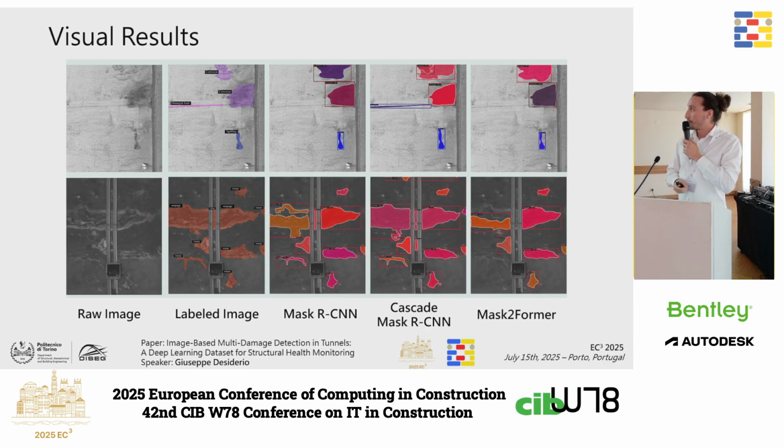This is a visual result of the prediction. We have in the first two columns the raw image and labeled images, followed by the predictions of the models. If we focus on the first row, I don't know if it's visible, I hope, these are two corrosion defects, okay? So if we look at Cascade, it's not visible, but trust me, it is able to correctly identify the area of the defects, but mistakes the label. So here is seepage. The prediction is seepage. And we found this behavior also for Mask2Former here.